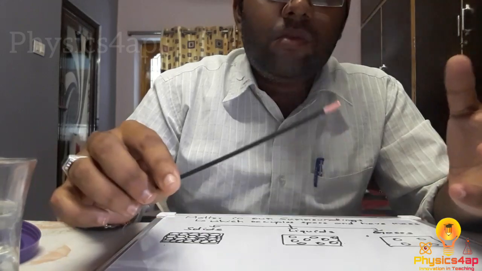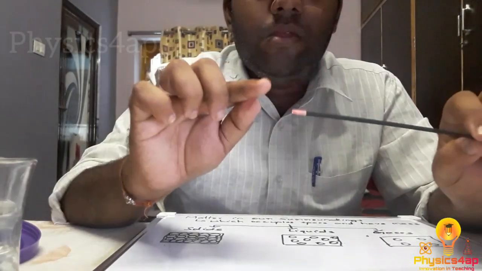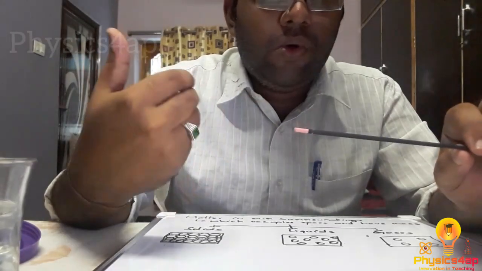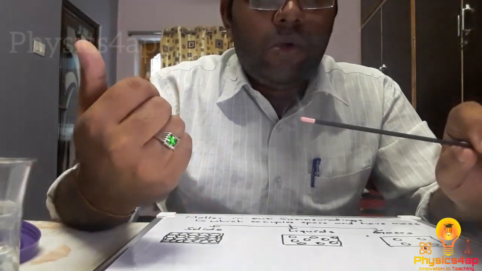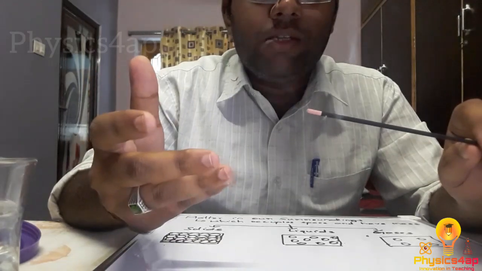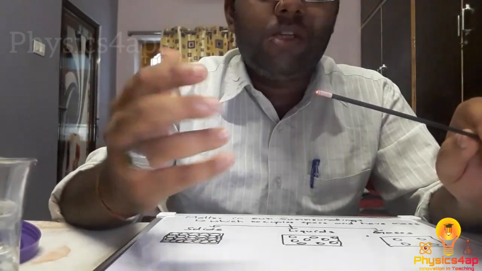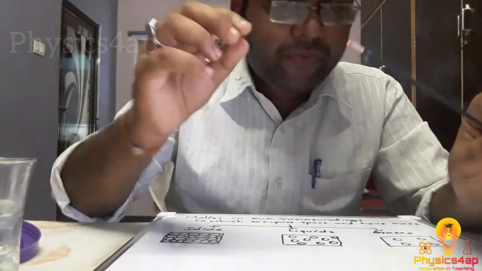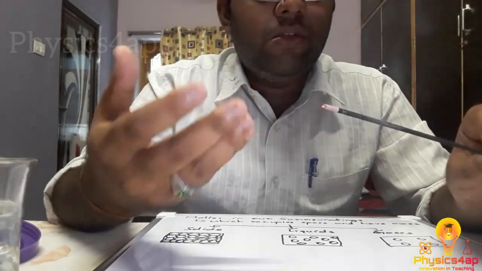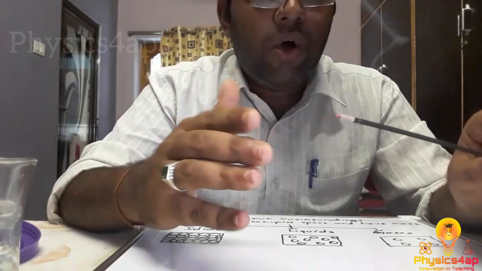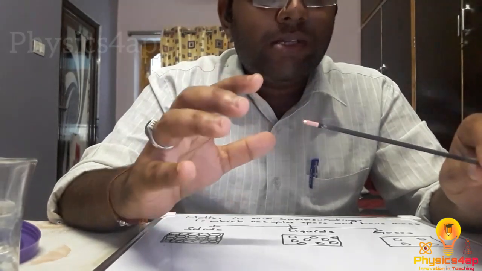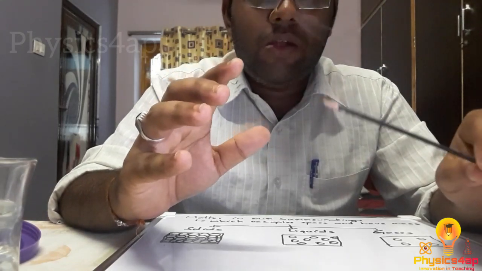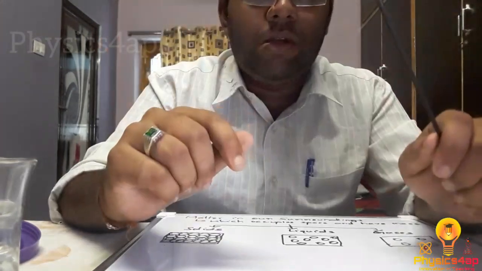And as gas particles are very loosely packed, they don't have a definite shape, and they don't have a definite volume either, as they move from one place to another much faster compared to liquids. And compared to solids and liquids, gases can be compressed very easily. So the gases which we have here can be compressed.